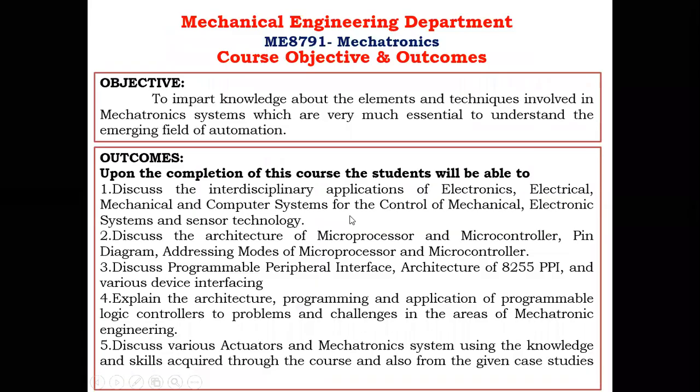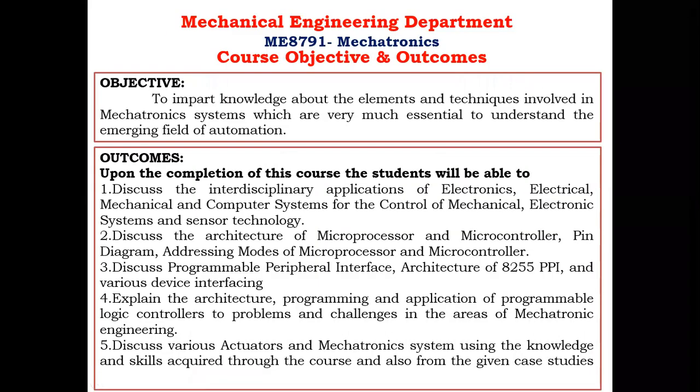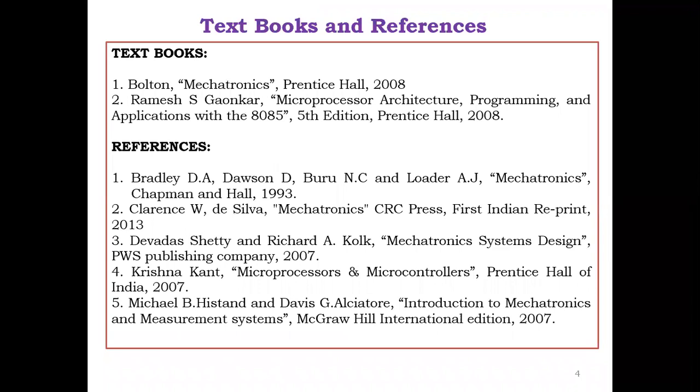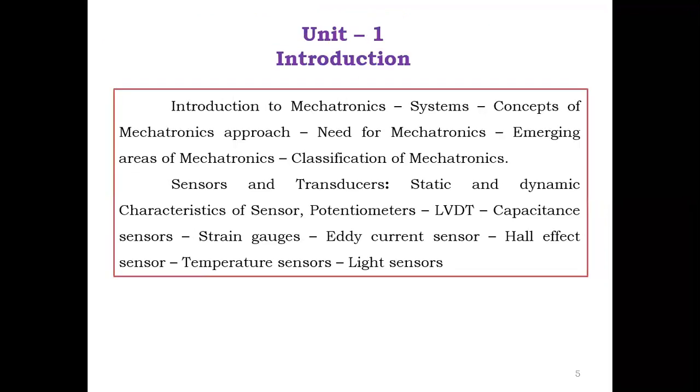So, this is the course objective and outcome of Mechatronics. So, this is the syllabus. Now today we are going to see about Unit 1, chapter 2. That is the textbook reference.